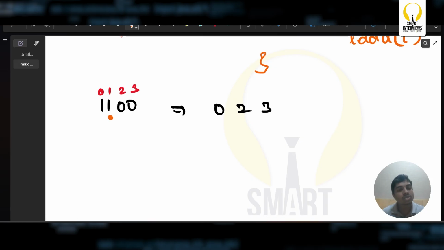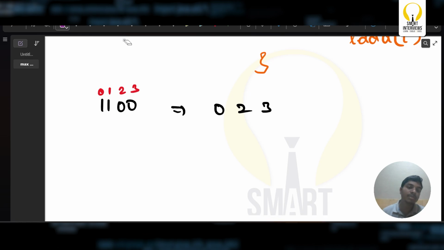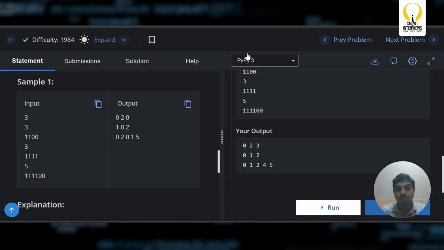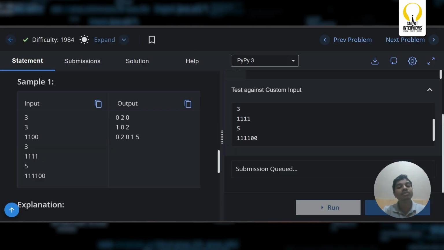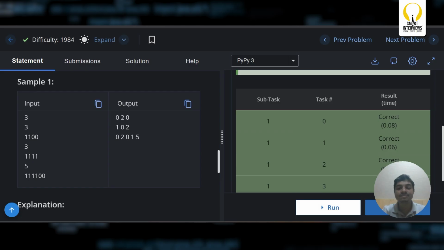I want max to be equal to 1. When can I say max is equal to 1? If I take this particular subarray, I can get the max to be equal to 1. If I take this subarray, I can once again get the max to be equal to 1. If I take this subarray, once again I can get max equal to 1. For any of the three possibilities, max will be equal to 1. And over here, this is not equal to 1, so I'm going to simply ignore this. Whatever we got, let us submit and see if it is the expected output. Yes, all the test cases were passed.